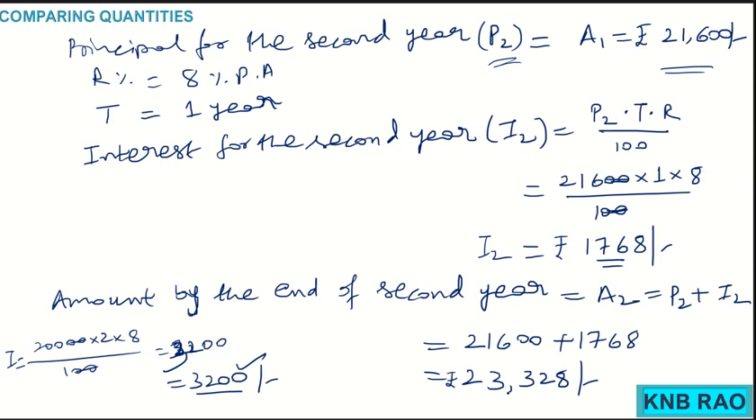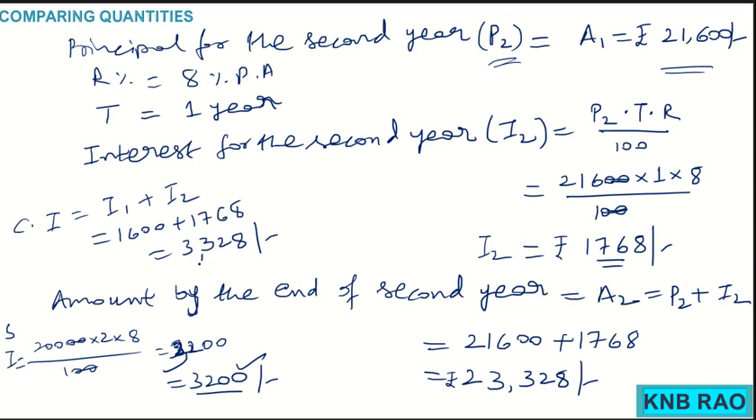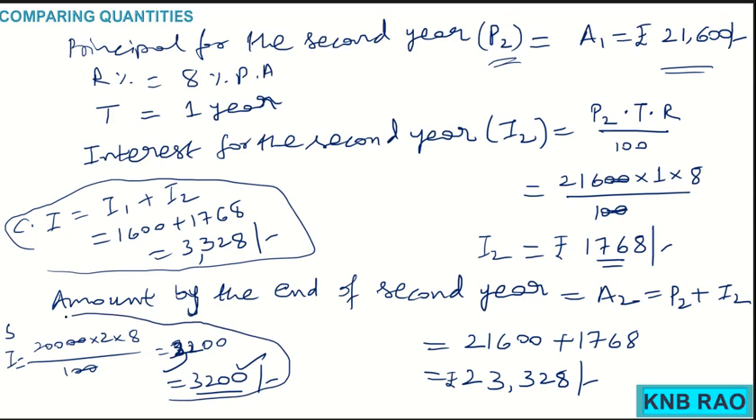Here the interest is simple interest. Here I have calculated SI, and here CI is I1 plus I2, that is 1600 plus 1768, put together 3,328. Now you know there is a difference between compound interest and simple interest. Here simple interest is giving only 3,200, but compound interest is giving 3,328.